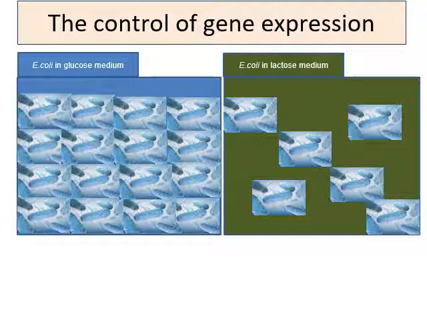You have learned this in chapter 1. So, lactose has induced the synthesis of particular enzymes. When these enzymes are present, only then can E. coli utilize lactose for cellular metabolism.